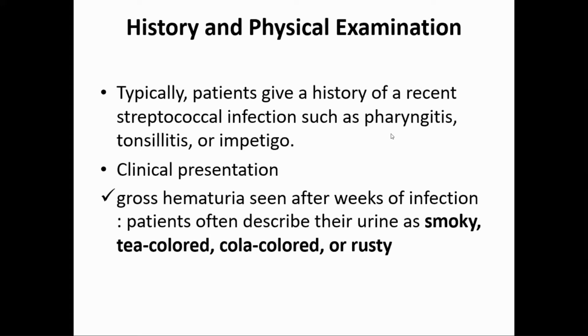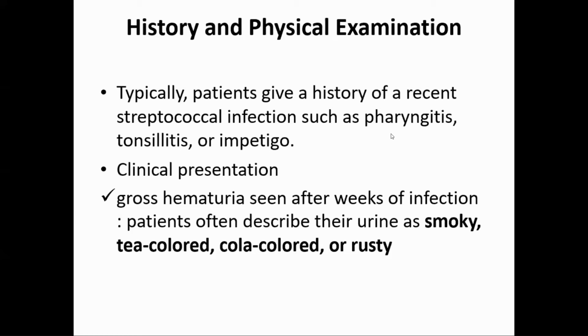Clinically, why has the patient come just now to attend a physician, with the past history? Because the patient is presenting with gross hematuria, the urine is red. Or the patient typically describes not fresh red, not fresh blood, the blood is altered, so the patient describes it as smoky, tea colored, black tea colored, or cola colored, or rusty.